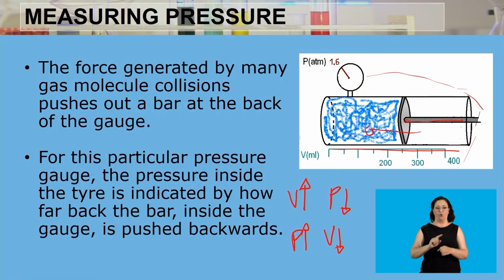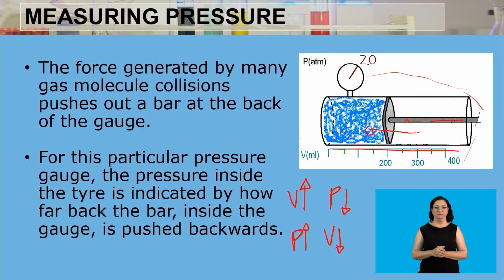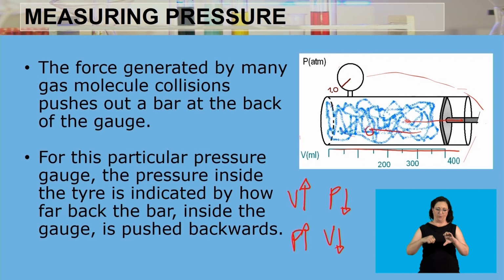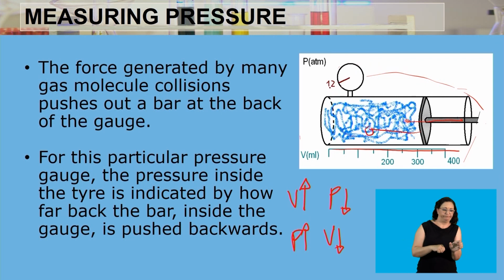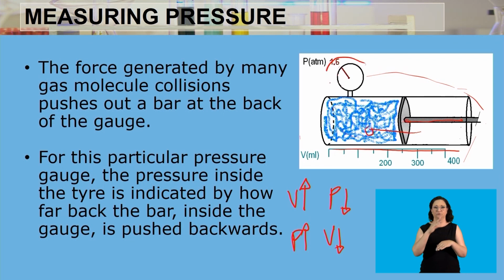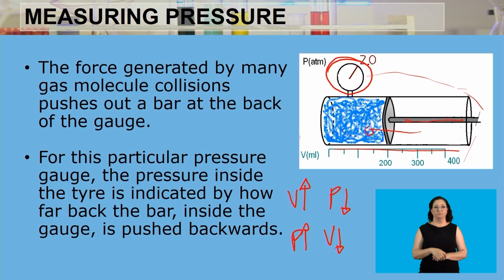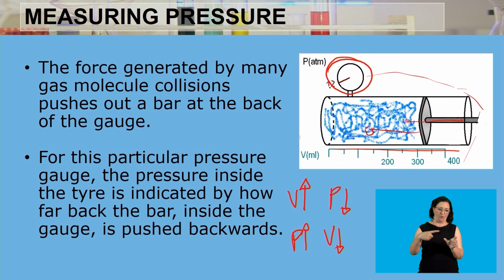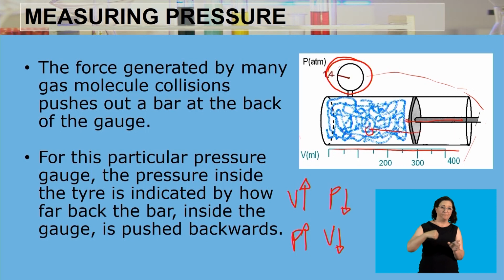For this particular device, the pressure inside the tire is indicated by how far back the bar inside the gauge is pushed. As long as this metal plate is being pushed backwards, we are able to measure the pressure exerted onto that metal bar, as we can see in this animation: as the volume is decreasing, the pressure is increasing, and as the volume is increasing, the pressure is decreasing.